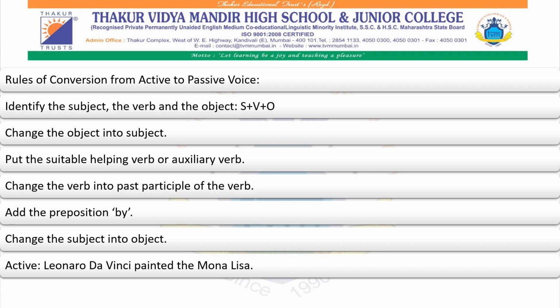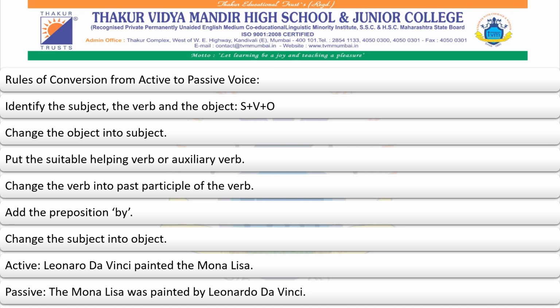So, the Mona Lisa was painted, and then we add the preposition, which is by. The Mona Lisa was painted by, and the last step is to change the subject into object. So Leonardo da Vinci will become the object. The final sentence we get in the passive voice is: the Mona Lisa was painted by Leonardo da Vinci.